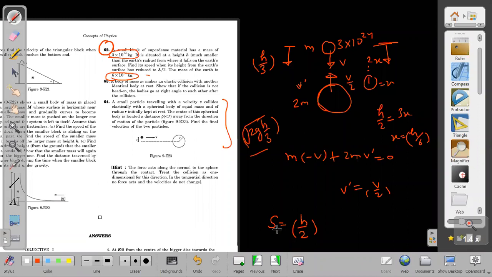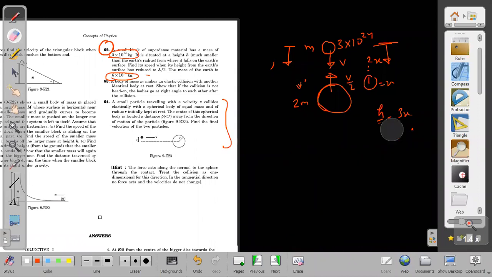So in this case, don't think that it falls by h by 2 on its own and Earth does not come up. Earth also comes up. I took a very long method, so why am I doing all this? Nothing is required in this one. I applied conservation of momentum and all these things, no need. Just think like this here.